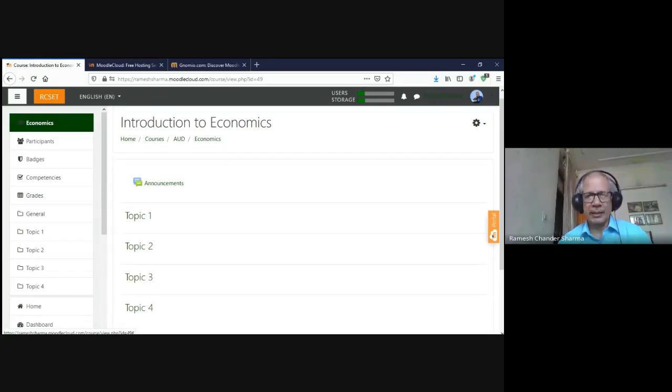In that case, I agree with that point, but there is an alternative: I can make the access to my course free access. In that case, just give the URL to your own students. But if we give the URL to anyone, whoever has the URL can see the course. So to give them access to that course, that is an alternative.